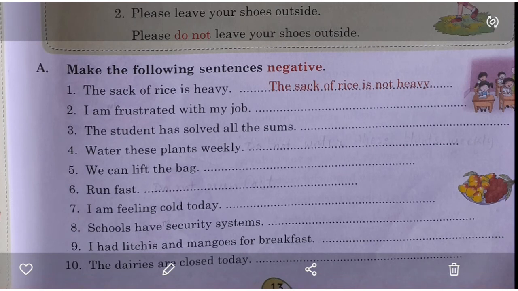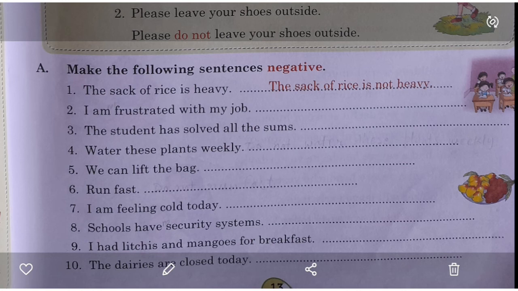Some exercise here. Make the following sentences negative. The sack of rice is heavy. The sack of rice is not heavy. I am frustrated with my job. After am, we write not. I am not frustrated with my job. The student has solved all the sums. The student has not solved all the sums.